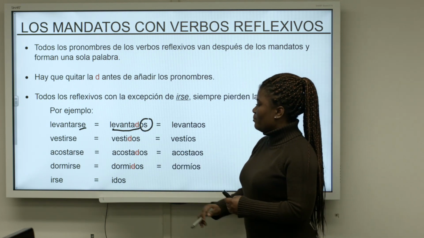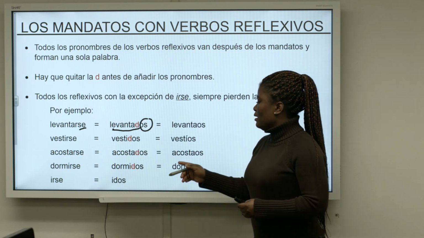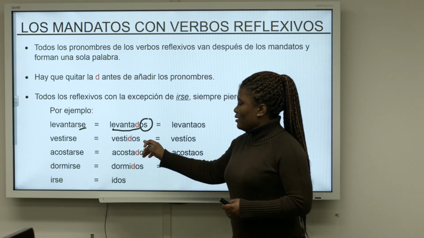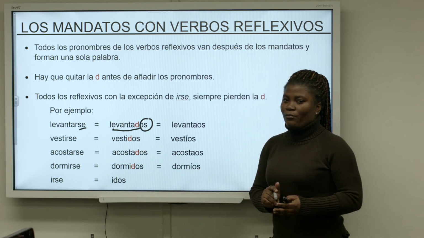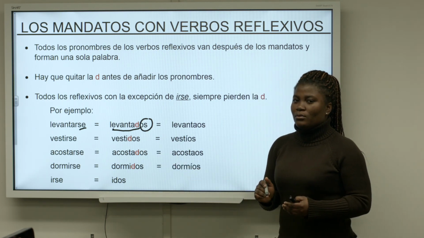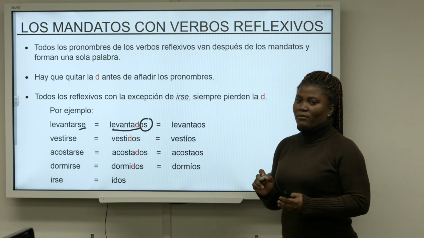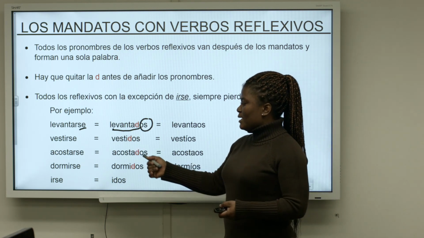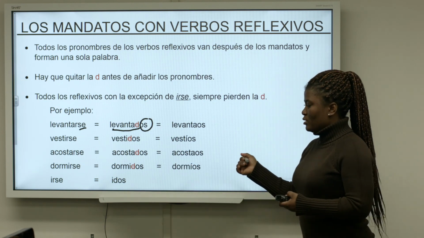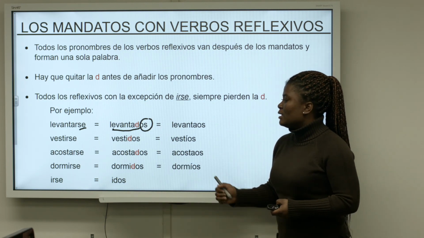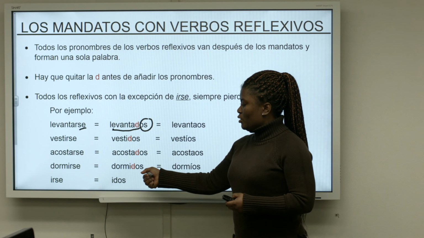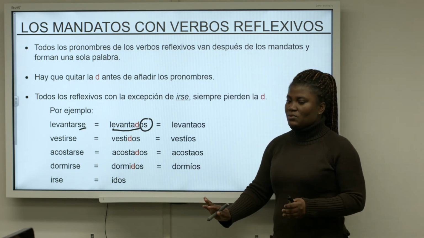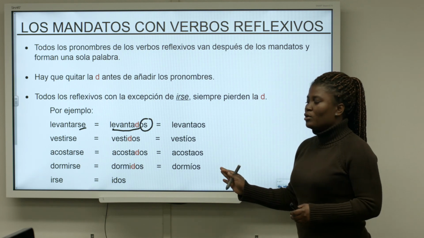And then vestirse, vestid, and then we have vestíos. If not, this would look like the word vestidos, plural form of vestido, which is dresses. Then we have acostarse, acostad becomes acostaos. Then we have dormirse, dormid becomes dormíos. And then irse doesn't change, it remains idos.